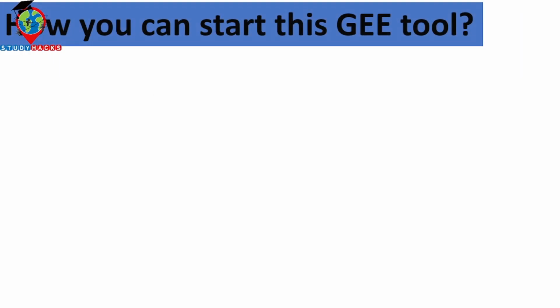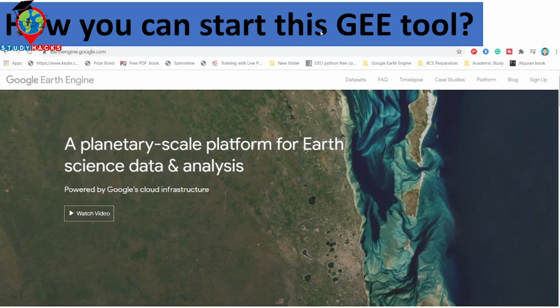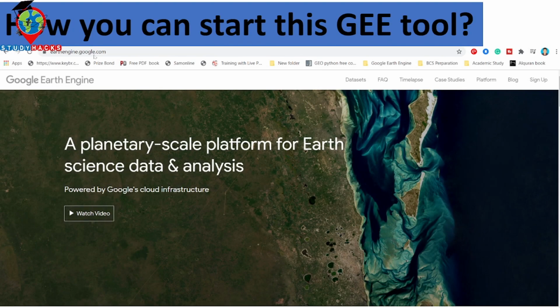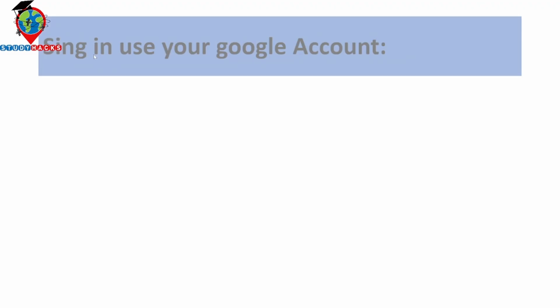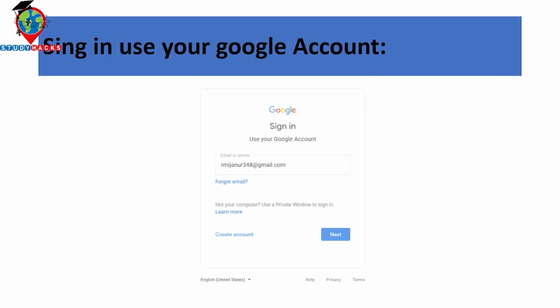So how can you start this tool? First of all, go to the link earthengine.google.com, then click on the sign up button. Further, you can put in your email address. If you have an institutional email, that is okay, or if you have a normal email, that is also okay. There is no problem, but an institutional email gives you feedback very quickly.